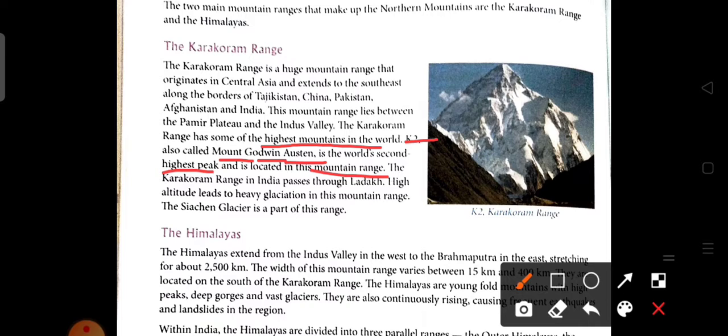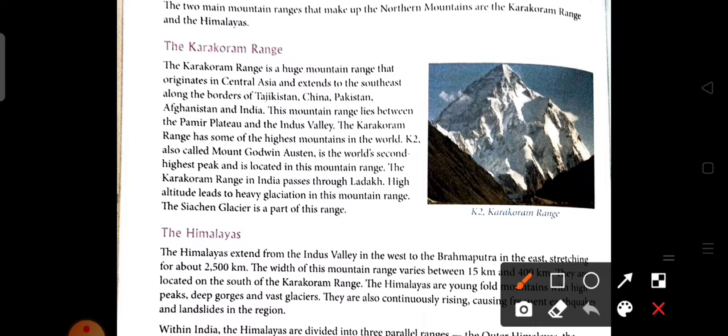Why is this mountain called K2? Because it was the second measured peak in the Karakoram range, and the first peak was surveyed by Godwin Austen. That's why this mountain is named so.